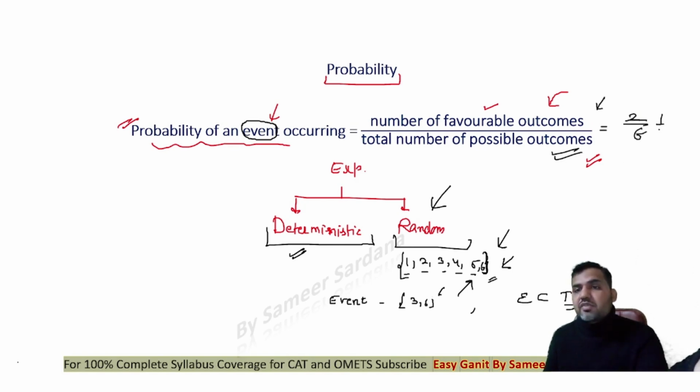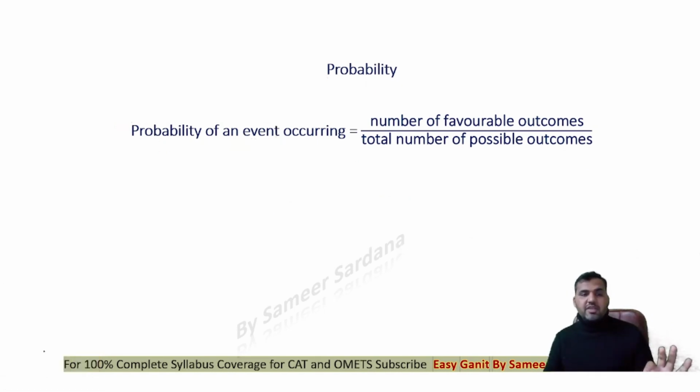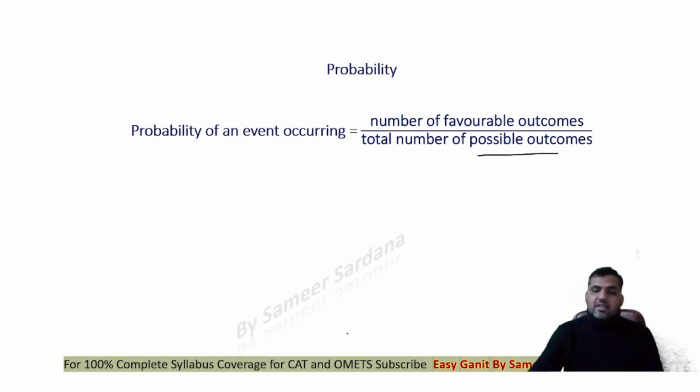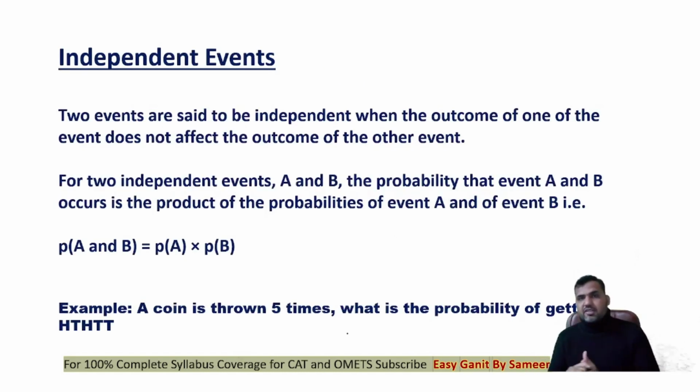2 by 6, answer will be 1 by 3. This is the basic of probability that you're supposed to know, right? The whole chapter of probability is based on this. So you should know what is an event, what is a random experiment, what is sample space, what is a favorable outcome, what are the possible outcomes. So guys, this is where the chapter of probability starts.